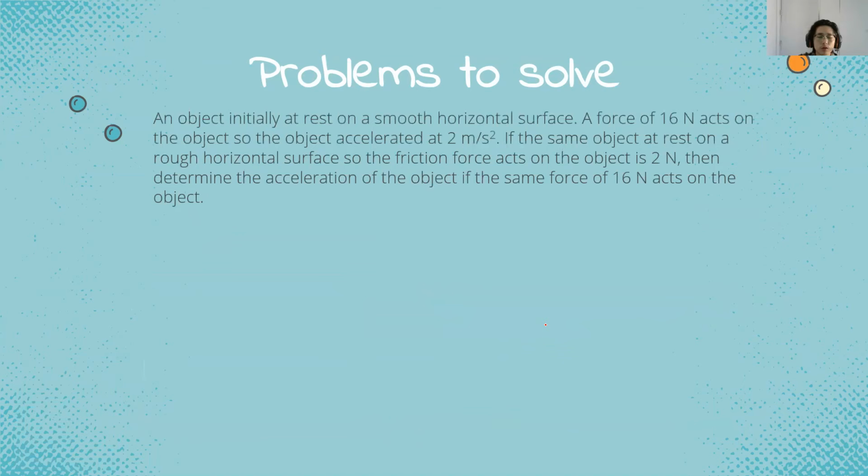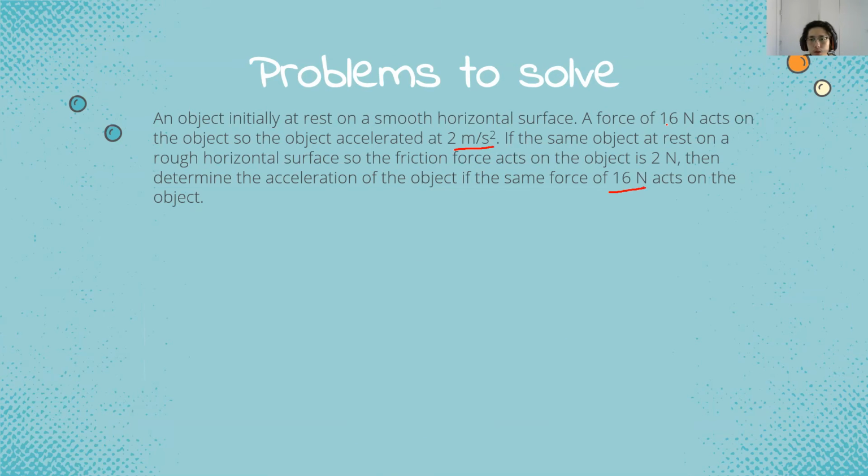Next, we have problems to solve as well. An object is initially at rest on a smooth horizontal surface. A force of 16 Newton acts on the object, so the object accelerates at 2 meters per second squared. If the same object at rest is on a rough horizontal surface, so the frictional force acting on the object is 2 Newton, determine the acceleration of the object if the same force of 16 acts on the object.